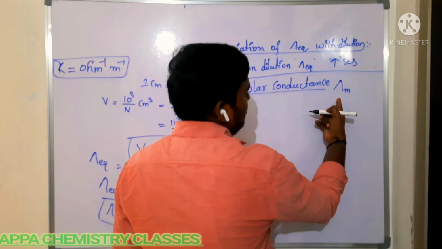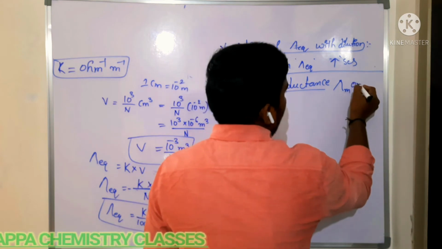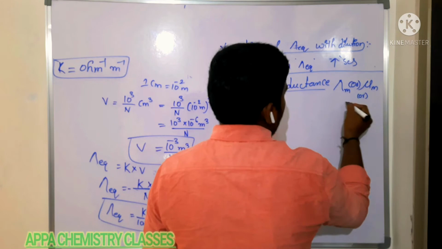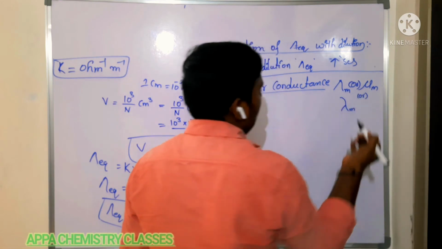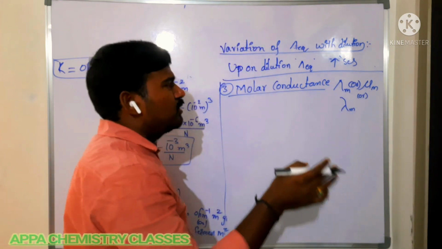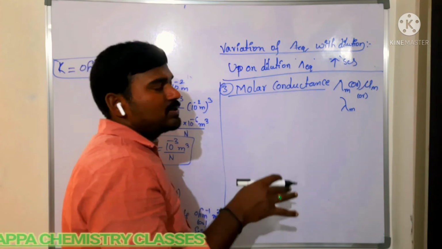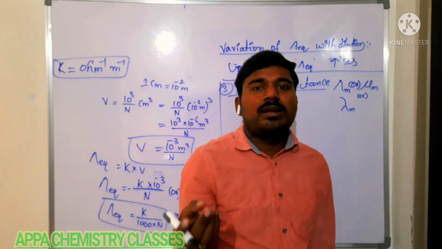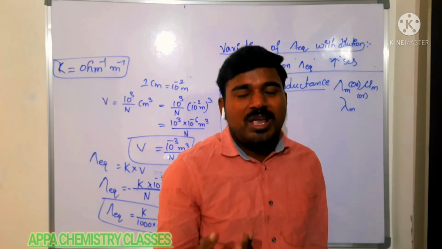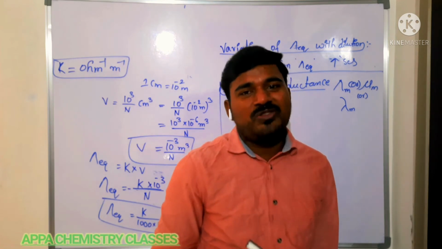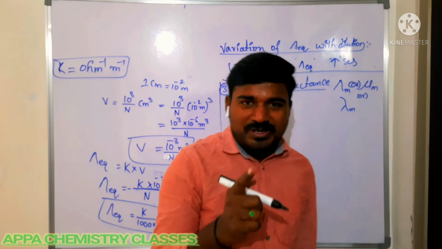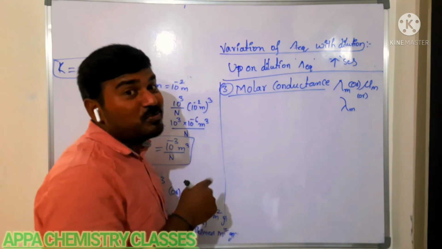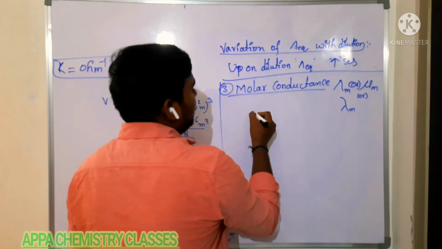It can be represented like this, or with the mu symbol. Sometimes in some books they represent it as lambda m also, no doubt. So m in the sense molar conductance. How do we define molar conductance? The conducting power of all the ions present in 1 mole of electrolytic solution is said to be molar conductance.